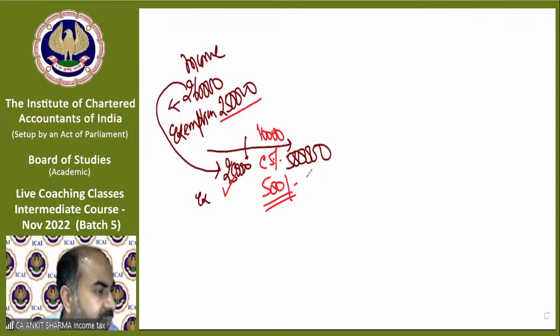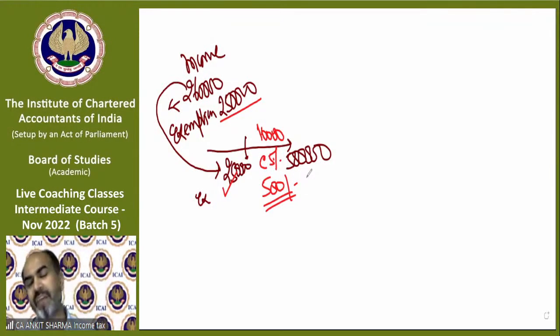Next is Ms. Kiran: exemption of 5 lakh is not subject to rebate if the total income is of an individual whose age is more than 80 years, but if the income is of an individual less than 60 years, then rebate is applicable, right? Because if your age is more than 80 years, then your income up to 5 lakh is already exempted. Then how will you claim rebate?